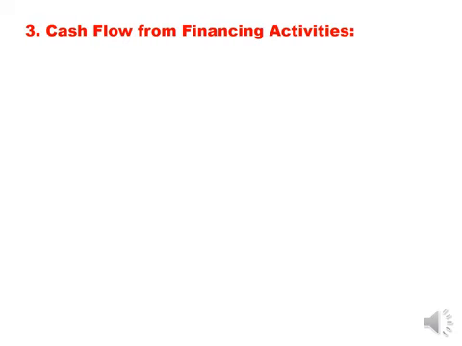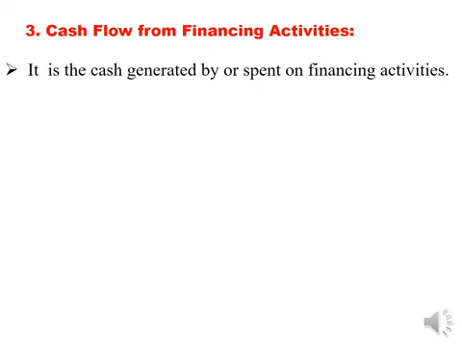The third type of cash flow is cash flow from financing activities. Cash flow from financing activities is the cash generated by or spent on financing activities. Any transaction which affects the total capitalization of the company or which impacts the capital structure of a business organization will be treated as cash flow from financing activity.